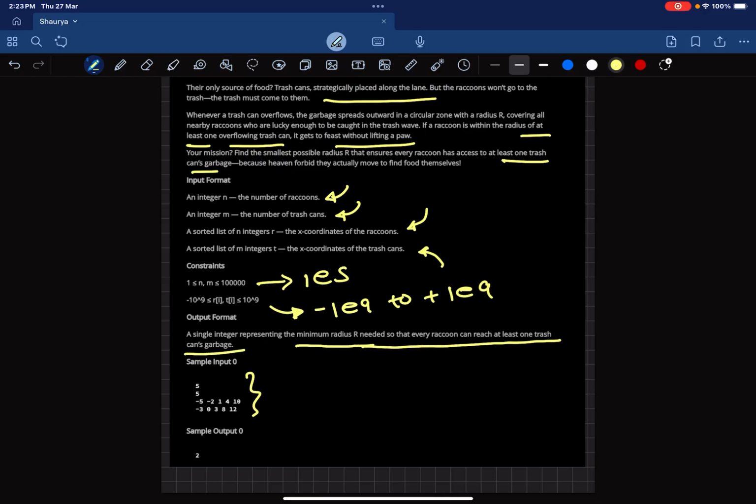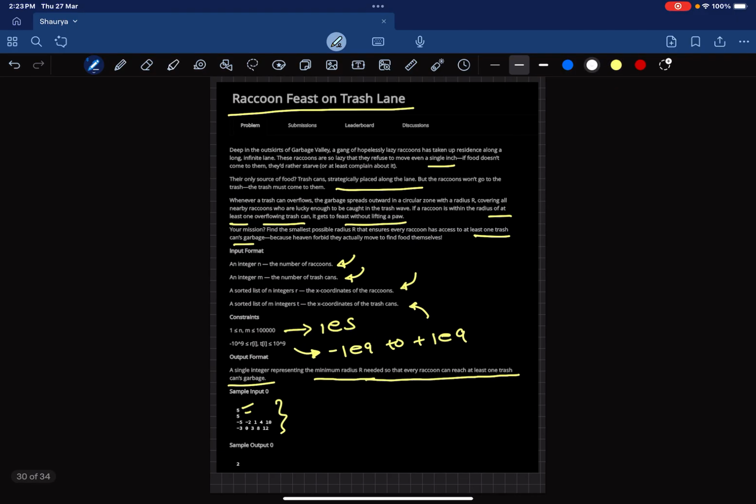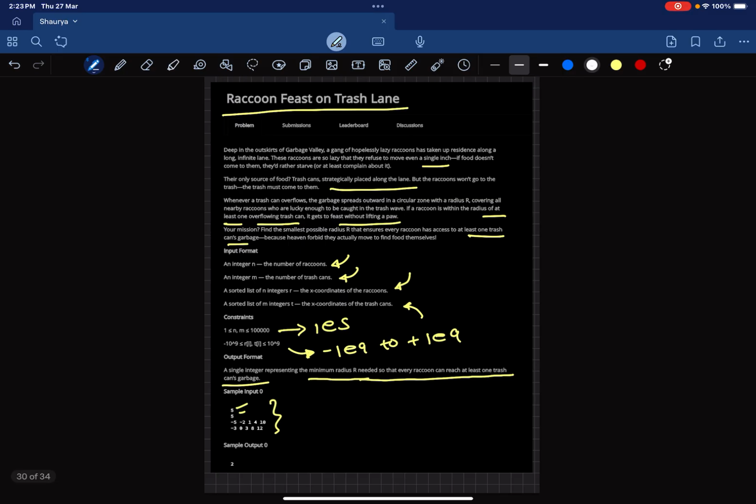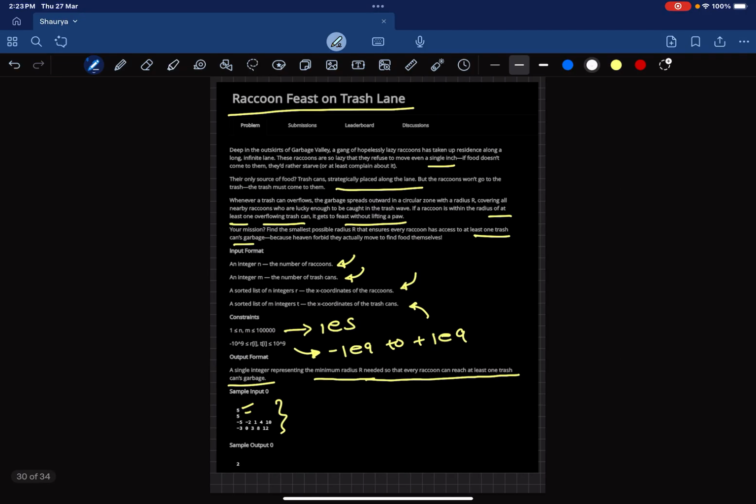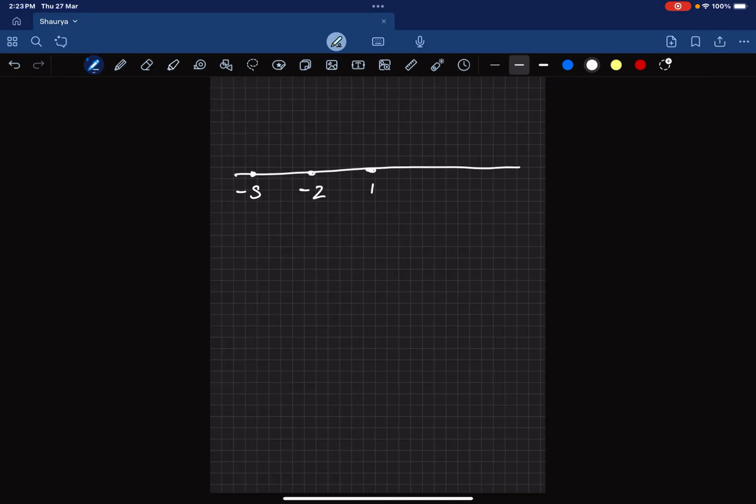So this is the input. Let's say we are given 5 raccoons and 5 trash cans. Let me just draw it on a number line. So this is a number line. The coordinates of raccoons are minus 5, minus 2, 1, 4 and 10.